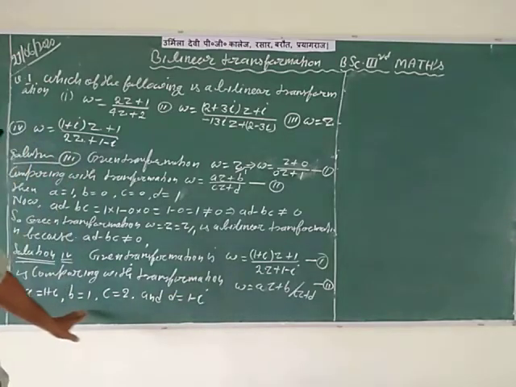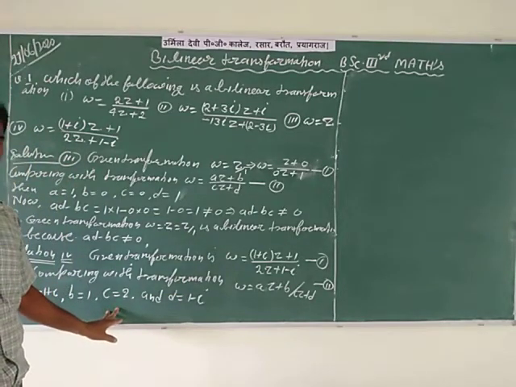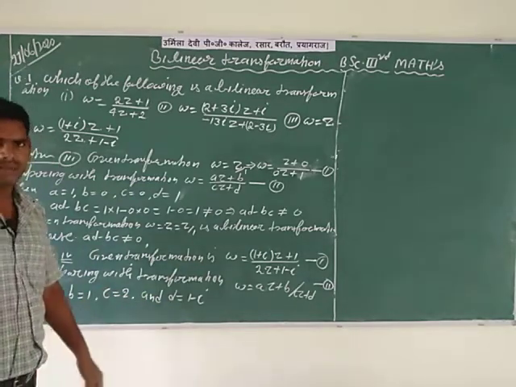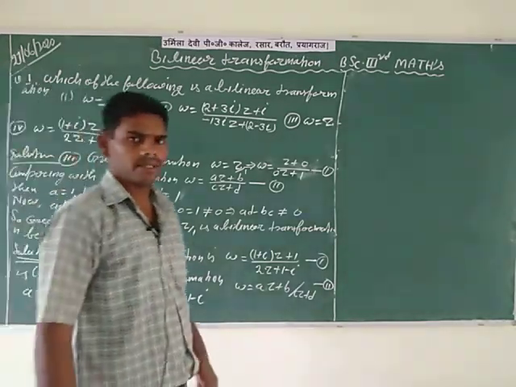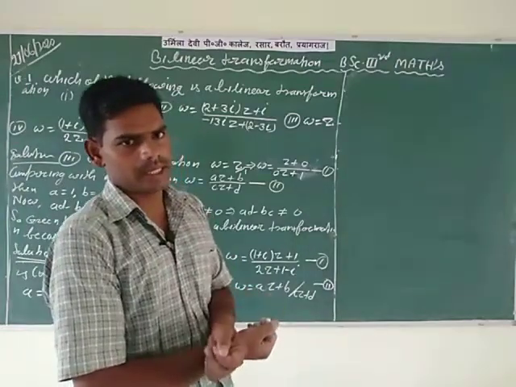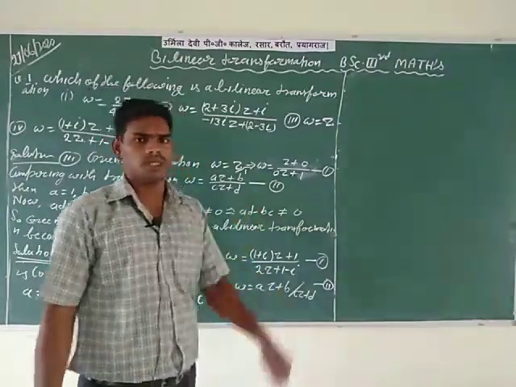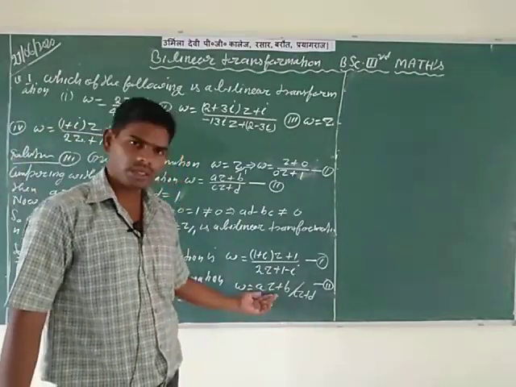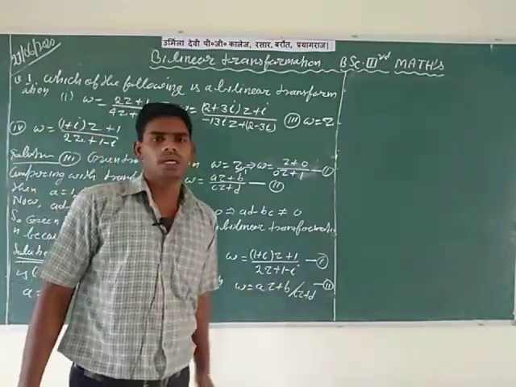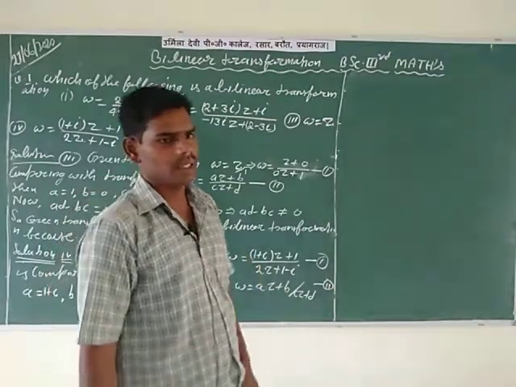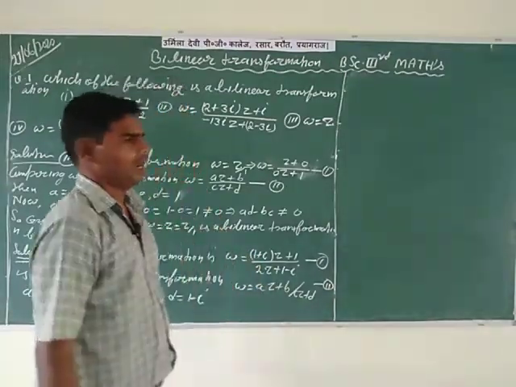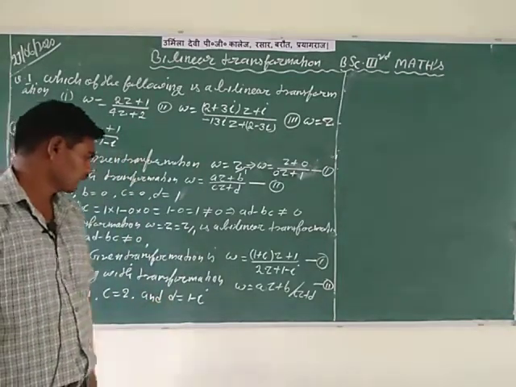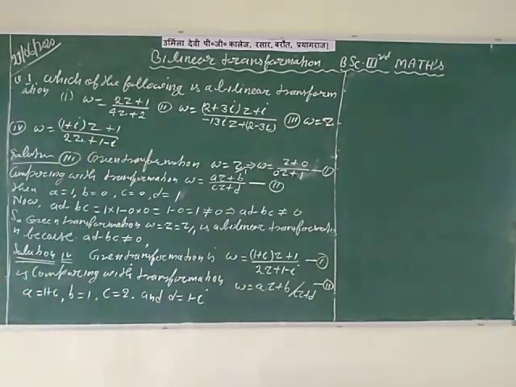Here in this question, some of the values of small a, b, c, d are complex numbers and some are real numbers. So notice that in the article on bilinear transformation, W is equal to AZ plus B divided by CZ plus D, the small a, b, c, d are real numbers or complex numbers. So here is an example of that.